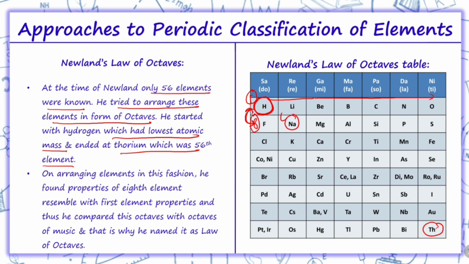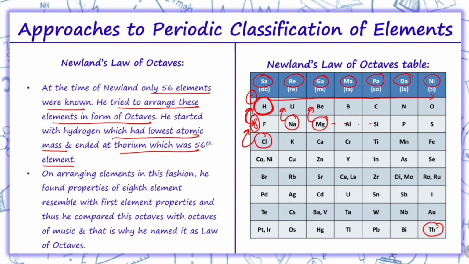So was the case with sodium and lithium. So was the case with magnesium and barium, and so on. Similarly, the properties of chlorine match with fluorine. Now, when he arranged these elements, he compared his law with musical notes, like he named them sa, re, ga, ma, pa, da, ni.